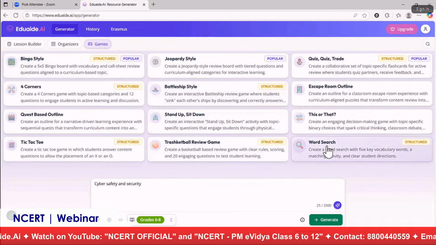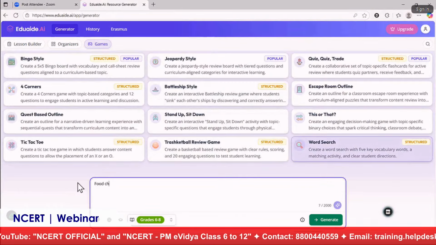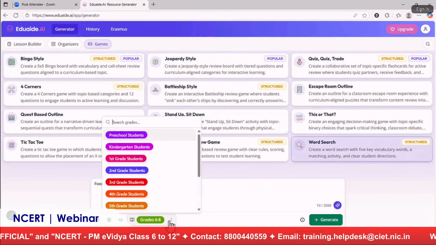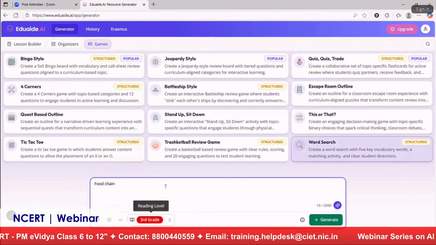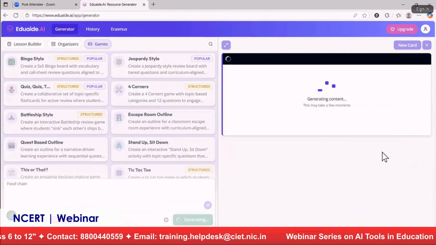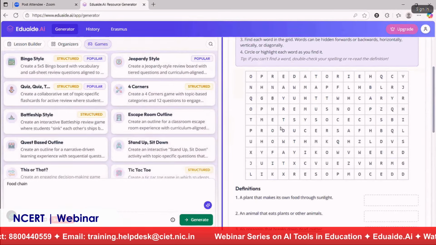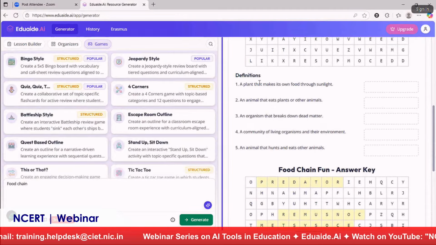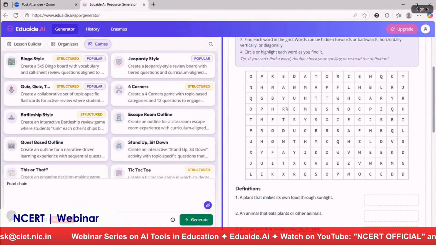Yeah, okay, you can see word search. So I will just write here food chain. I want to give an activity on word search on the topic food chain for grade 3 students, and I'll click generate. You can see here the box is created and the answer key is also there. The questions are there. So they have to read the question, write the answer and find the word here.